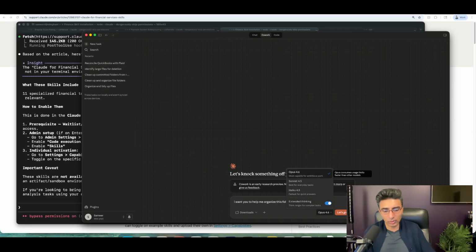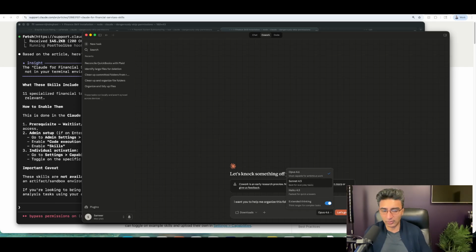For Opus, Sonnet, Haiku, these are 3 different models depending on how aggressive you need the intelligence to be. Specifically, Opus is really meant for really complex tasks. It burns a lot more tokens, which means it's going to be more expensive, meaning you only have a certain amount of usage within your plan. And depending on if you buy the highest pro plan versus a free plan, obviously your usage is going to vary. Opus is the most complex model.